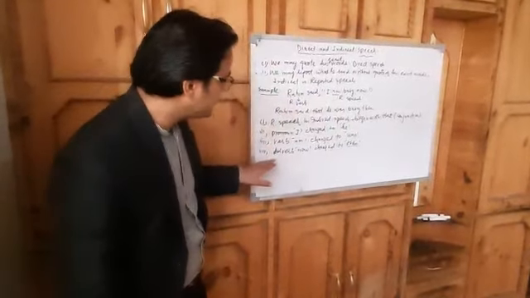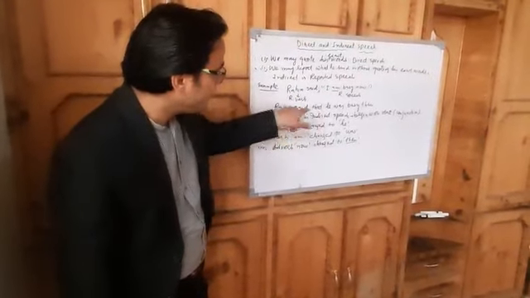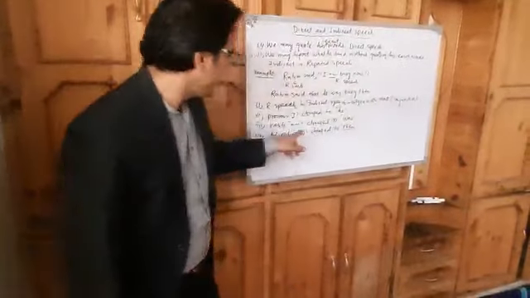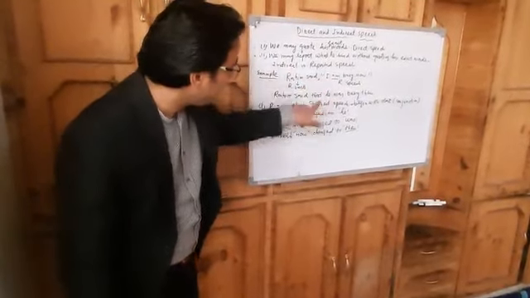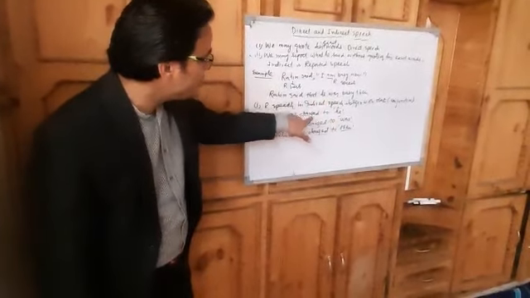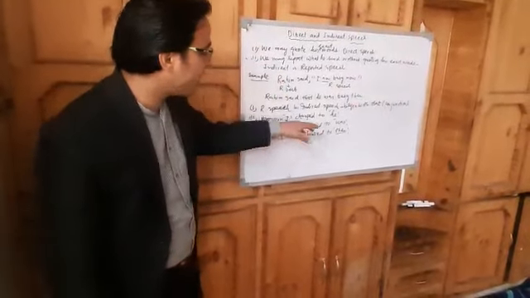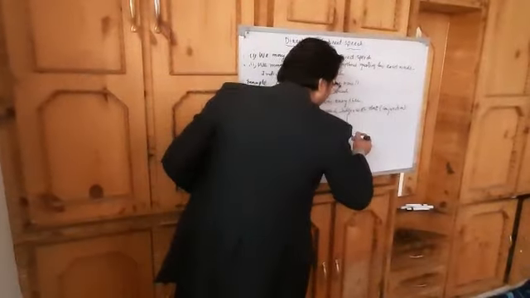So the first change is that the reported speech begins with the conjunction that. Number second, pronoun I changed to pronoun he. The third is verb am changed to was, present changed into past. And adverb now changed to adverb then. These are the four changes I brought.